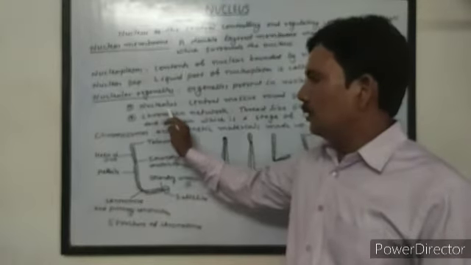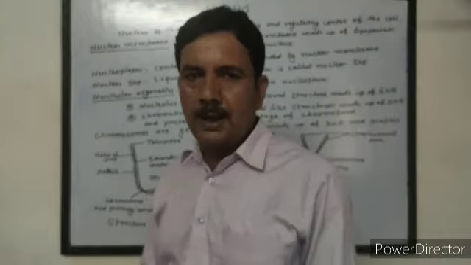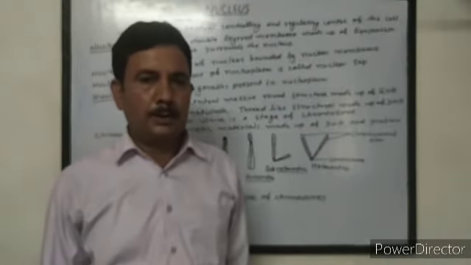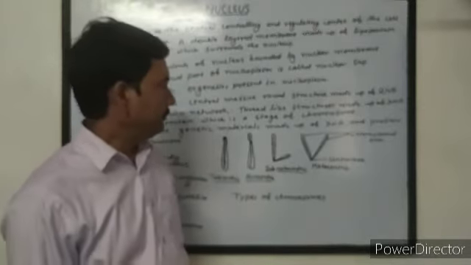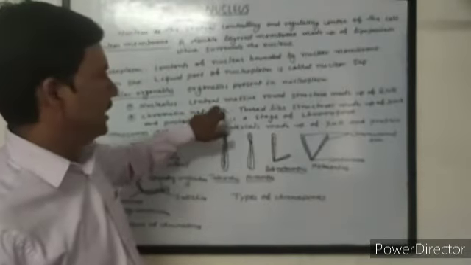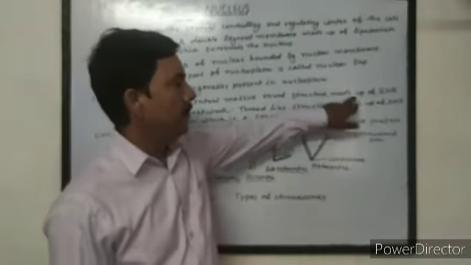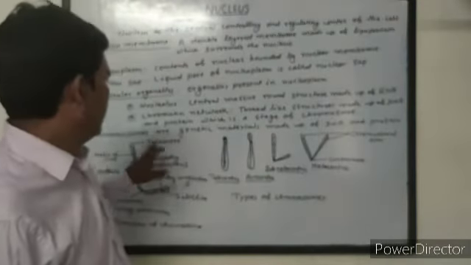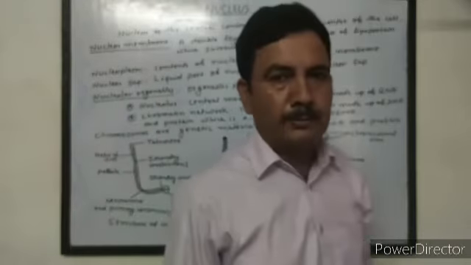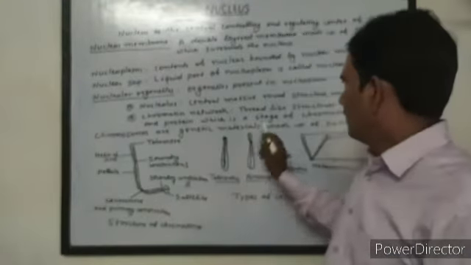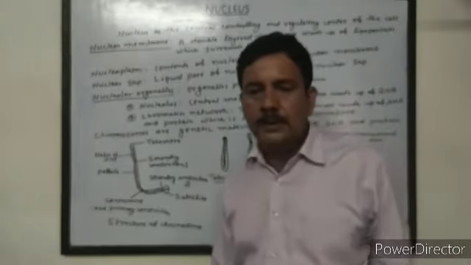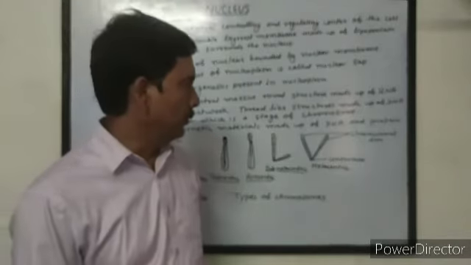First is nucleolus. Nucleolus is a central massive round structure, the nucleus of the nucleus, center of the nucleus. It is made up of RNA. And next is chromatin network. It is thread-like interwoven structures made up of DNA and protein, which is a stage of chromosome.